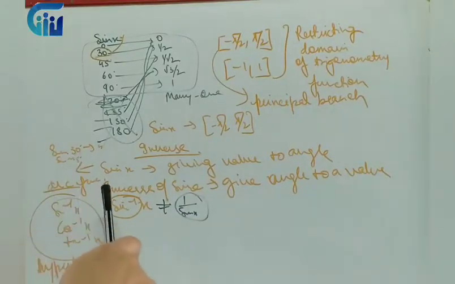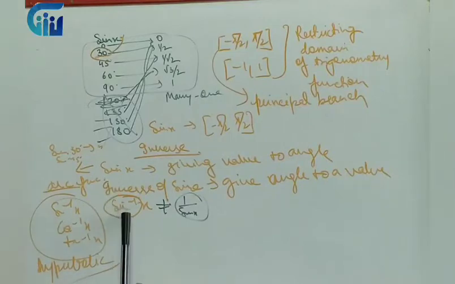In what sense? It is giving an angle to a value, and the original function gives a value to an angle. This is a very, very important point which everybody has to remember: inverse functions are giving an angle to a value, right?